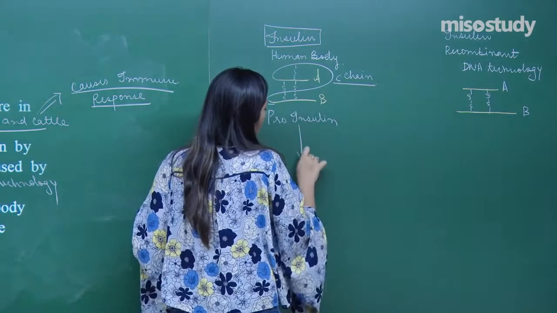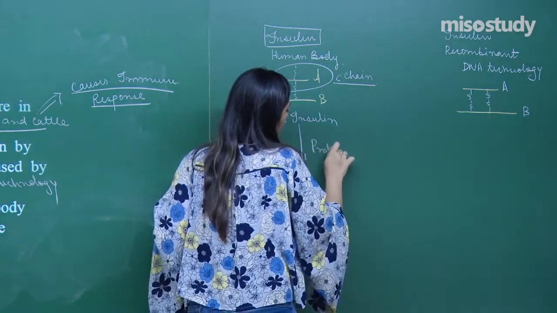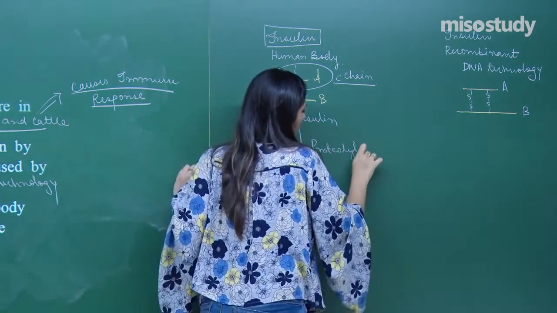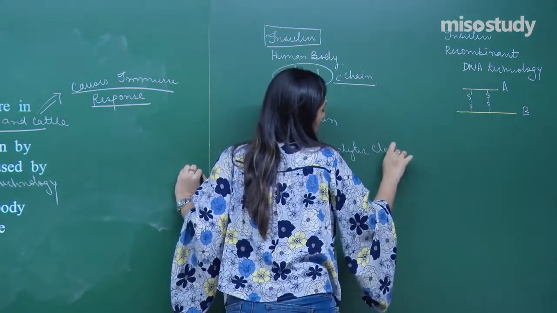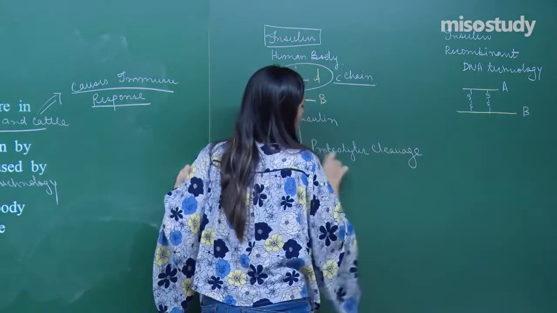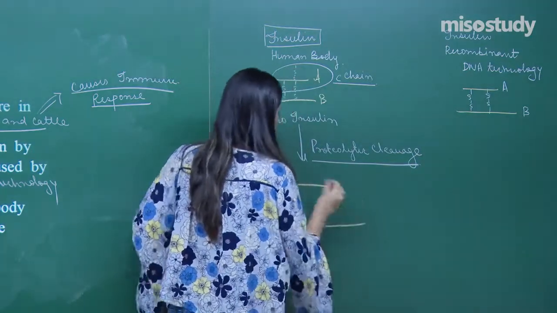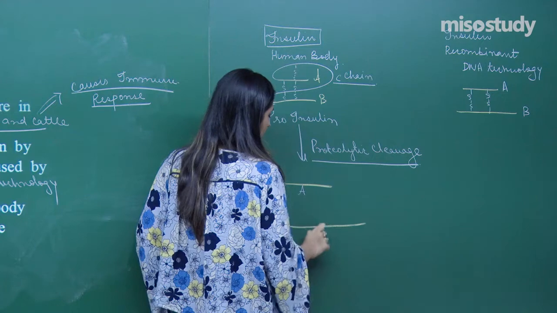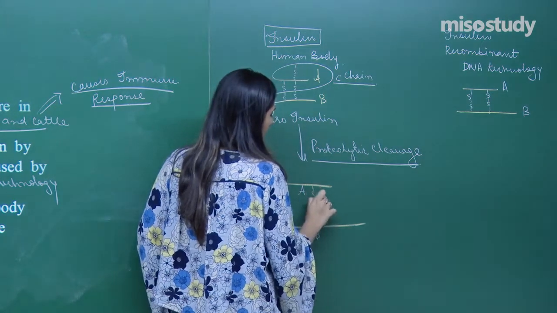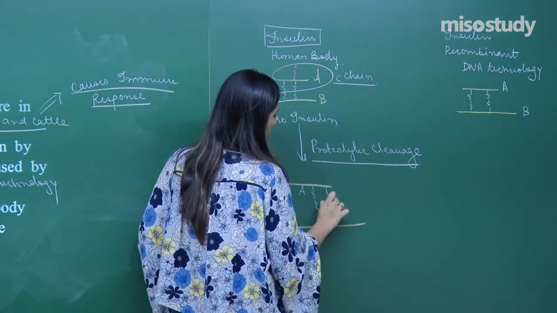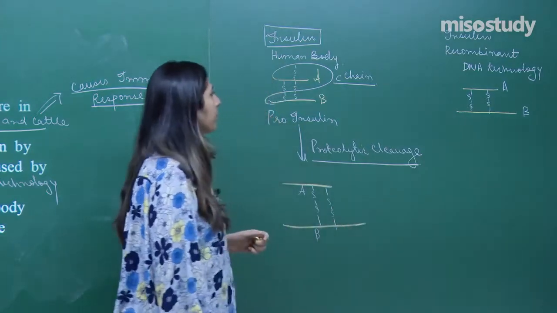Later on, what happens? Proteolytic cleavage. If proteolytic cleavage happens in them, then only the two chains will be left. One is called an A chain and second is called a B chain, and they will have these disulfide bridges present in them.